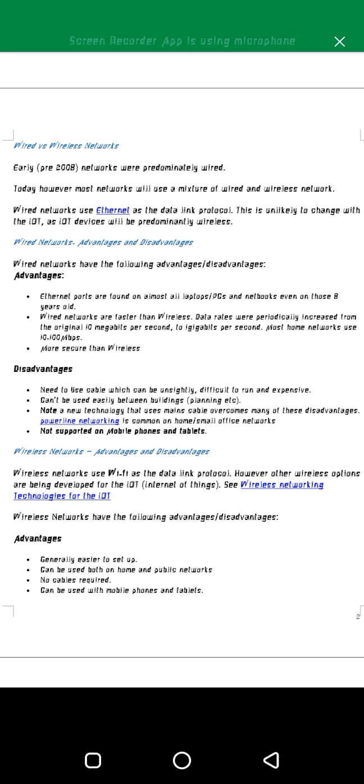So Ethernet ports are found on almost all laptops, PCs, and netbooks, even on those 8 years old. So if you don't know what an Ethernet port looks like, please do some research about it. You can find various pictures on the internet.